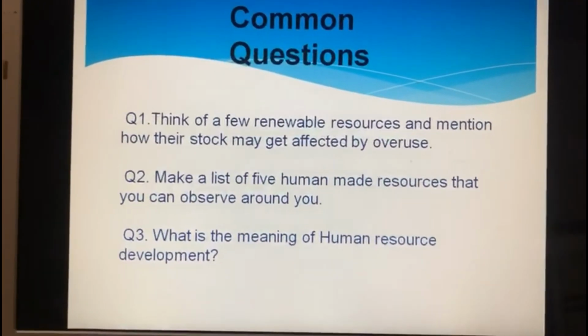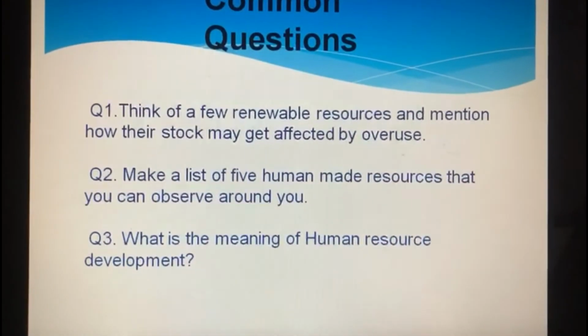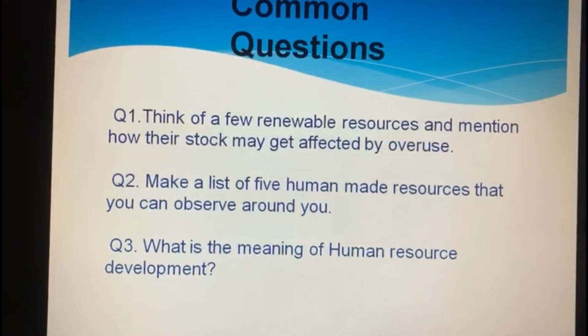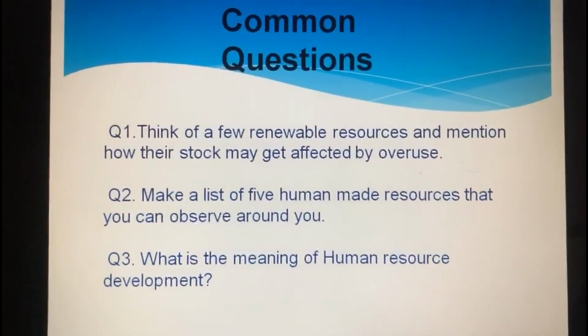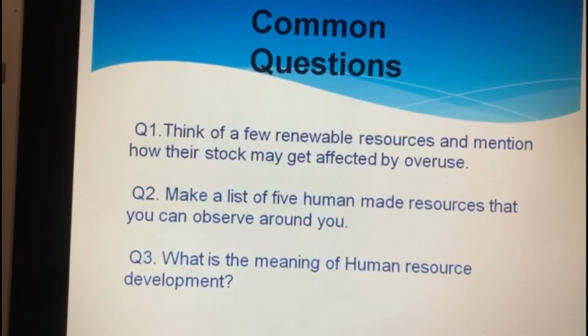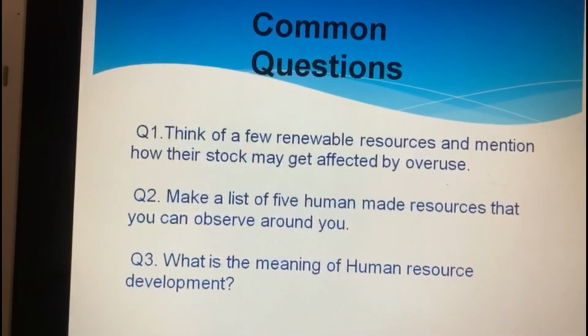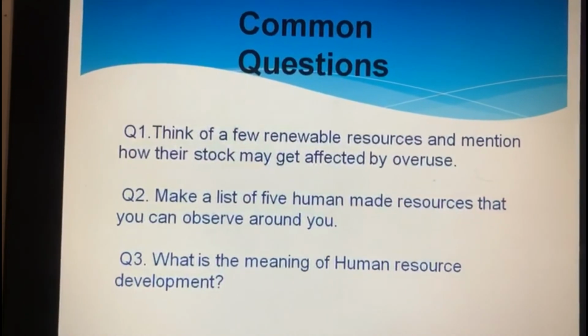As we already discussed, humans are themselves a resource, right? So what is human resource development? Human resource development is, children, improving the quality of people's skills so that they are able to create more